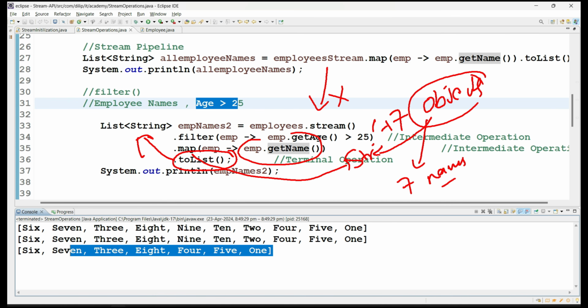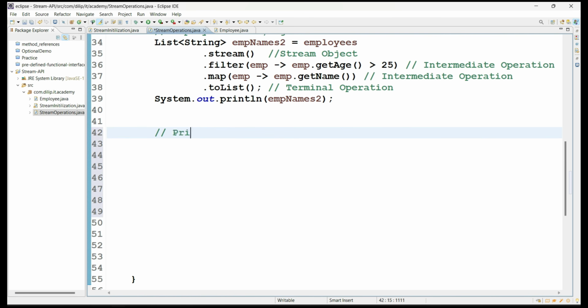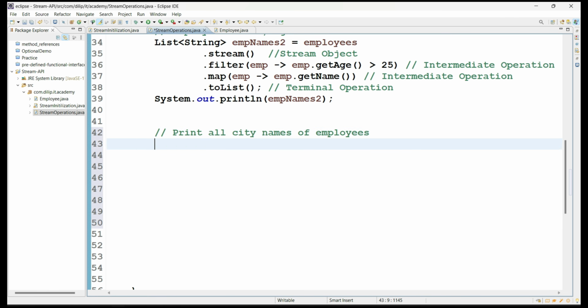So now what I'm going to do is introduce, one by one, other methods that we use on a daily basis in every real-time application on top of a stream object. Now I have a requirement. I would like to print all city names of employees. Okay, so I would like to print all the cities belonging to all the employees.